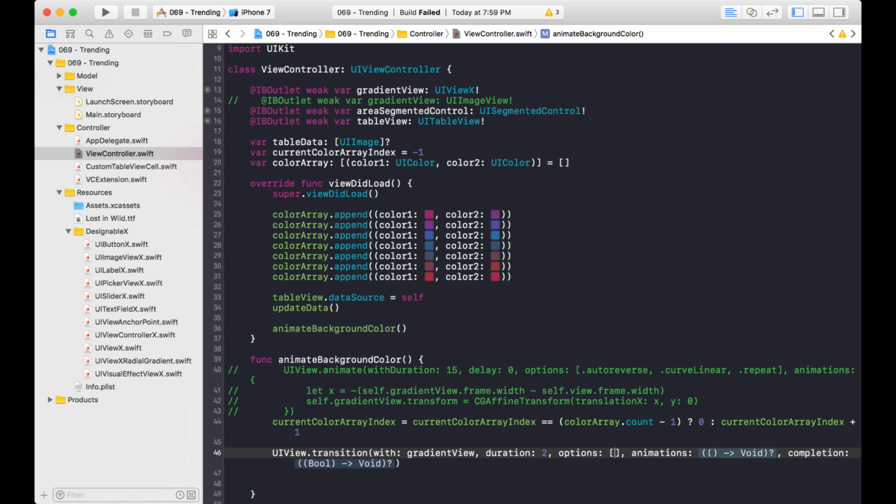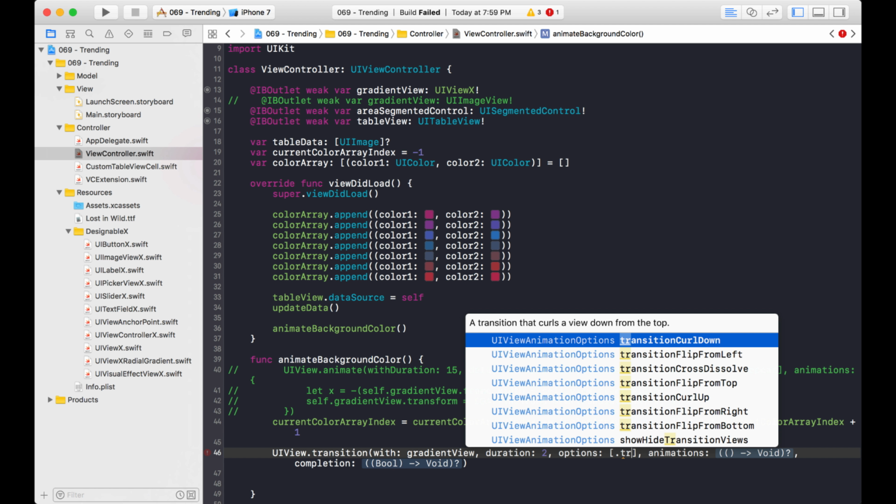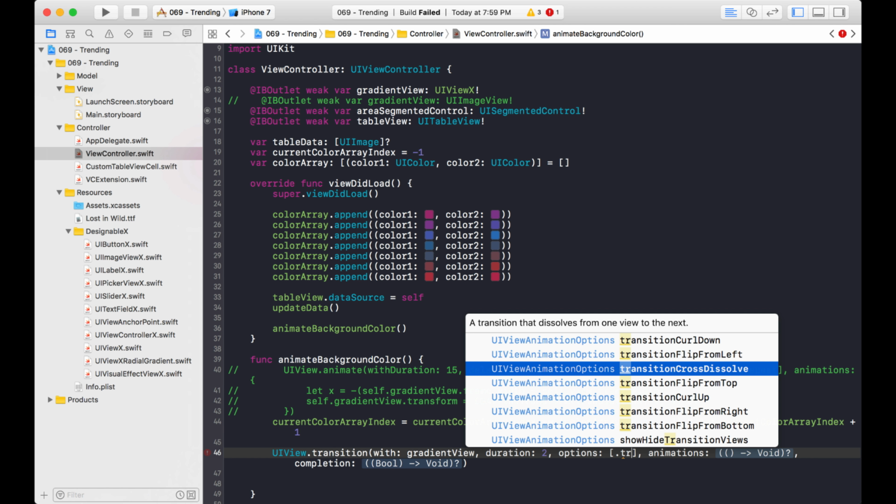Okay, our transition options here. In our options, this is where we actually specify which animation we want to take place. So if I start to type in transition, you can see all the different options that we have. There's the curl down, which is the images. Remember the images, how they would curl down? This is the option that I'm using right here. Transition curl down. But we don't want that one. We want it to fade, so it slowly fades from one set of colors to the next set of colors. So we're going to use the cross dissolve, and this is the transition animation that will achieve that.